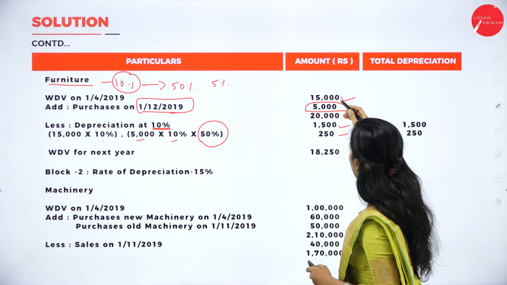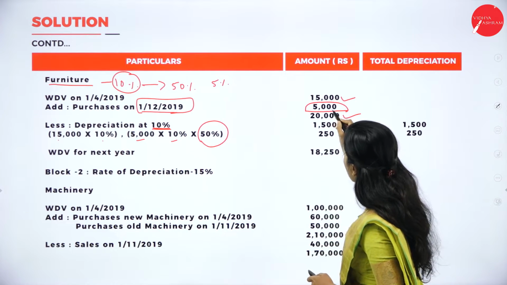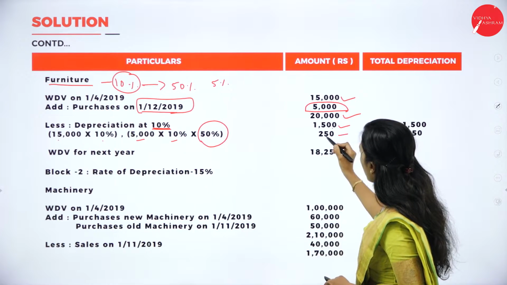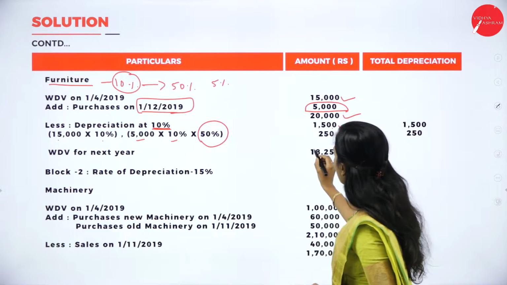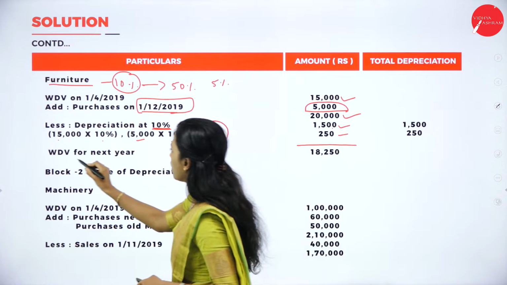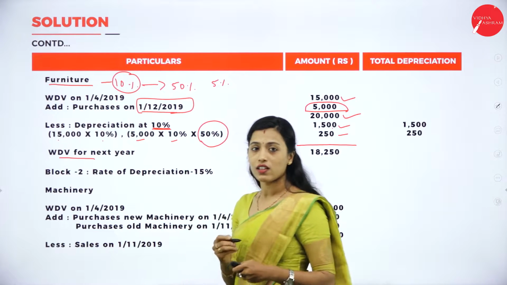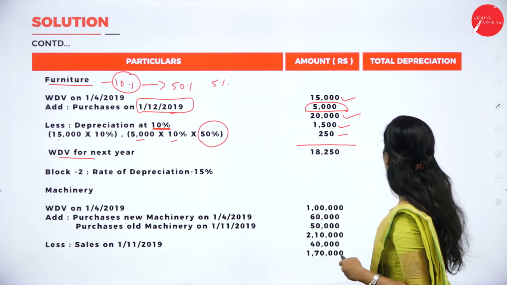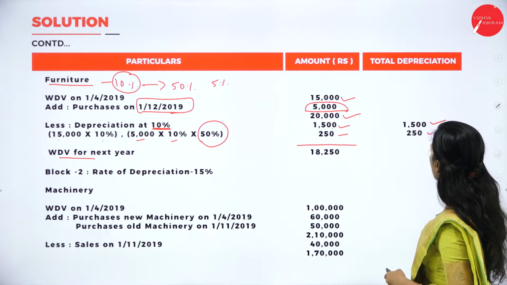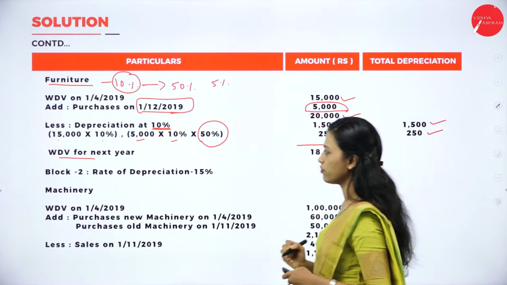Now 15,000 plus 5,000 is 20,000, minus 1,500 minus 250 is 18,250. That is WDV value for next year. So in the depreciation column, write 1,500 and 250.